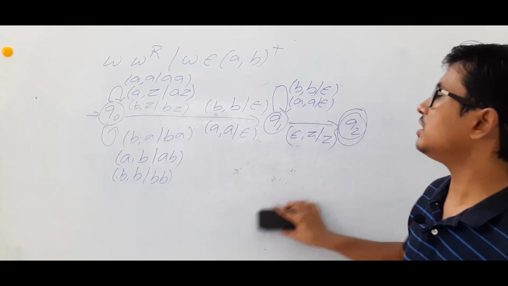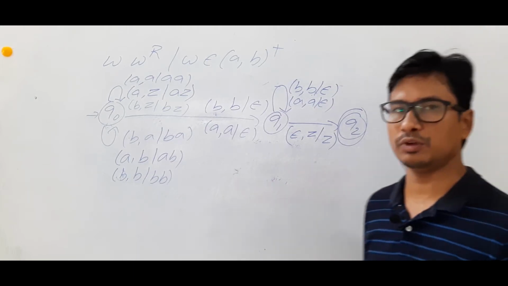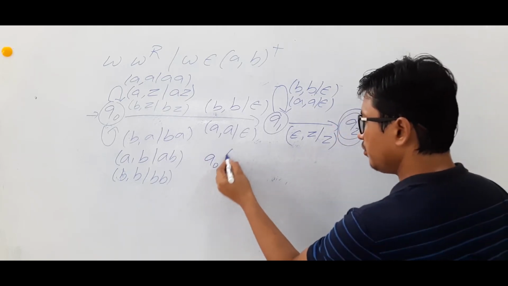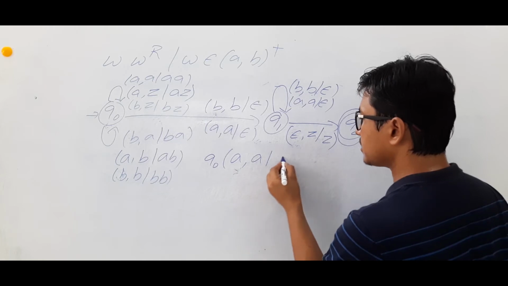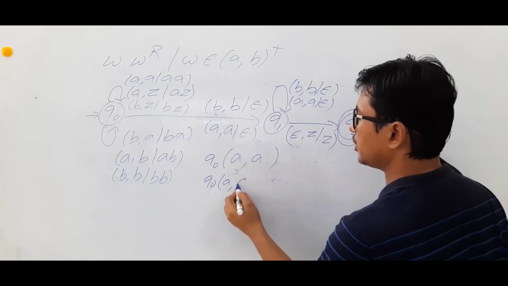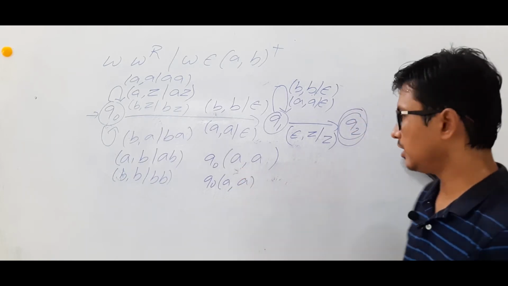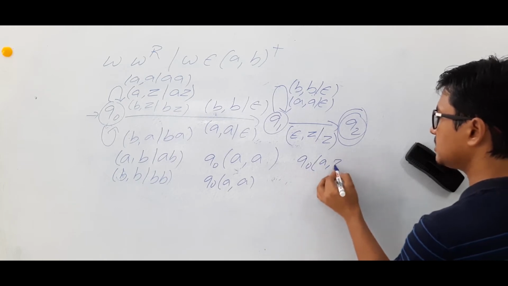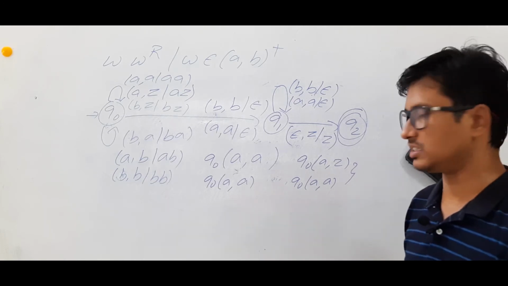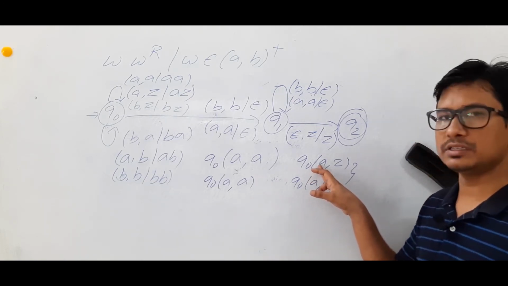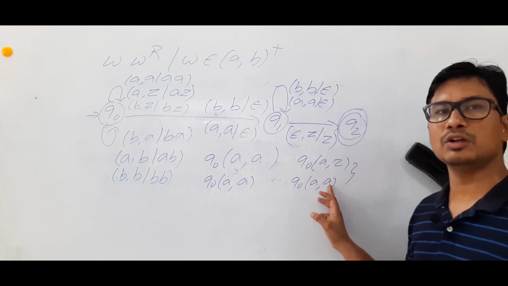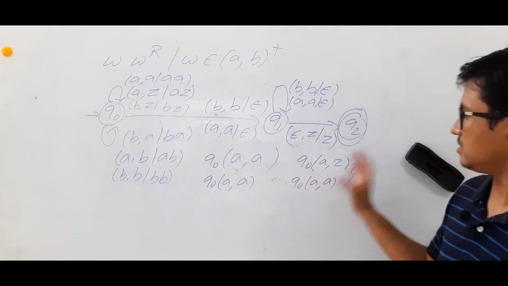Now, can I call this a deterministic pushdown automata or not? We will see. What I said: if you are in some state Q0, and you have moves like this, let's take A on A, something you are doing. Similarly, Q0 on A and A, if you are doing, then these two are the same. If it is Q0 on A and Z you are doing something, and Q0 on A and A, these are two different transitions, because in one the input alphabet is A and the stack symbol is Z, and in the other the input alphabet is A and the stack symbol is also A. So these are two different transitions. So it is not a problem.